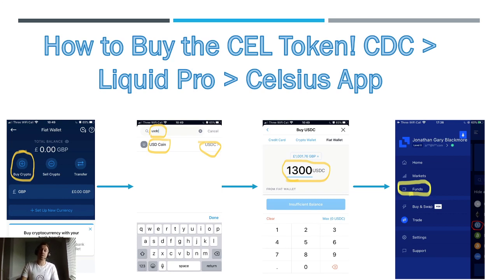And the second reason is if you want to earn the higher interest rate with the Celsius app, you need to have 15% of your wallet balance as CEL token. So if you're going to save £1,000 and you want to get 15% interest rate, you need to have £150 worth of CEL token in your wallet.